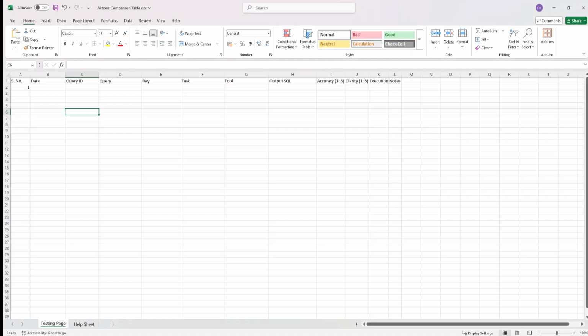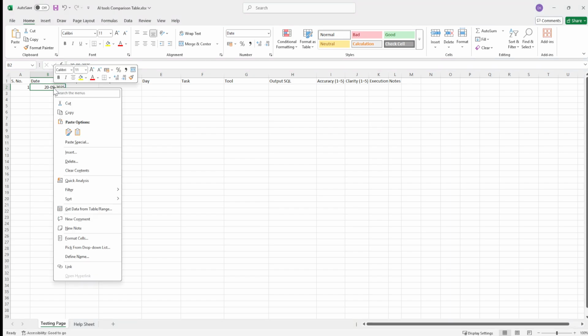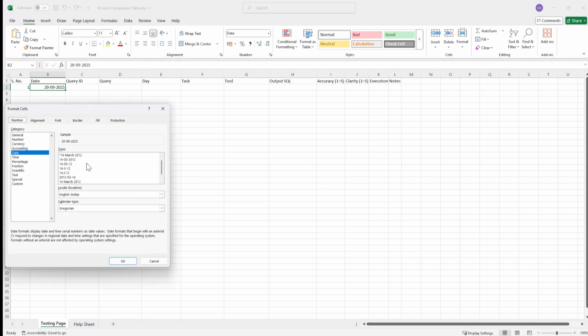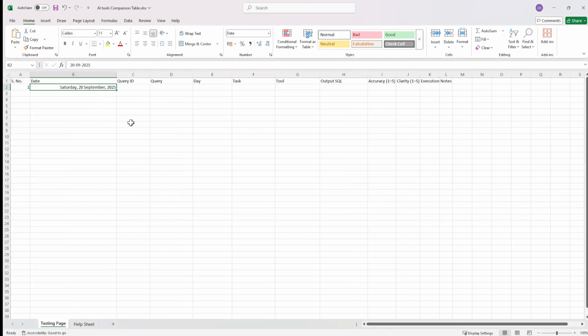We will be copying these commands and putting them in this Excel. So I'll put in today's date here. So this is 2025-09-20, right? So that's where we are talking about. To make it more fancy, I'll go here, click on format, or maybe do a right click and click on format cell, and I want the date in the day and the other format. So today is Saturday 20th, and that's where we are creating this particular video.